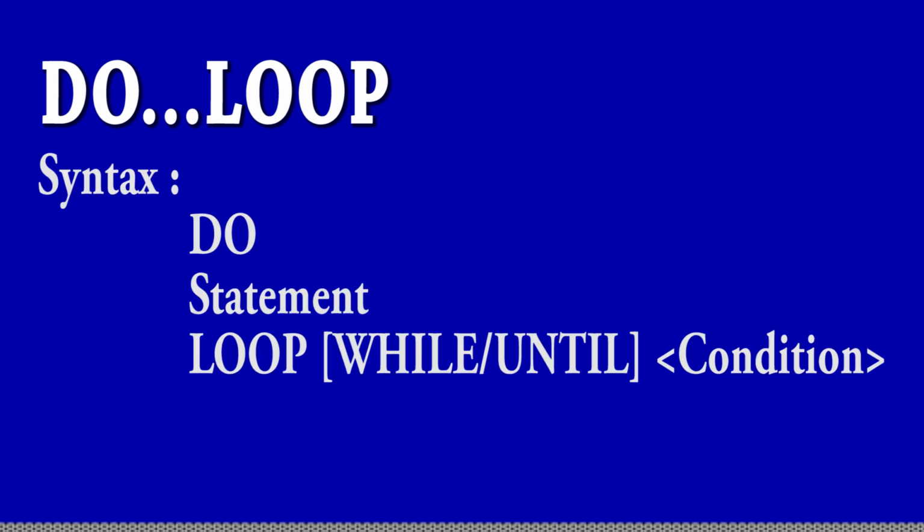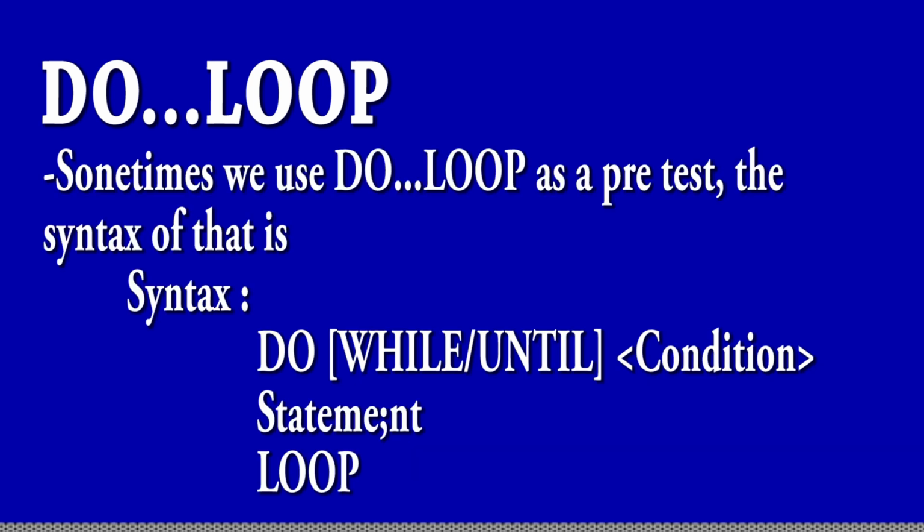Now syntax of do loop statement. Do, a statement, loop while or until, then condition. So you can use either while or until here. Sometimes we use do loop as a pre-test. So you know that do loop is post-test, means first it works, then it only checks the condition, that is post-test. But sometimes it works like pre-test also. So syntax of that is do while until condition, a statement, then loop. You can use do loop as a pre-test or post-test.